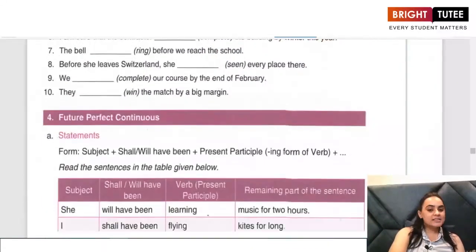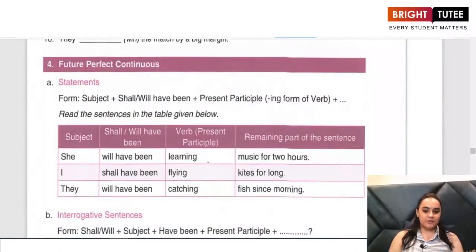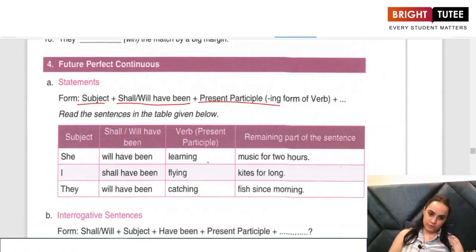And the last type of the future tense that we have is the future perfect continuous tense. Now, what is the structure of the future perfect continuous tense? When we talk about statements, the structure is subject plus shall/will have been plus the present participle, that is the ing form of the verb.